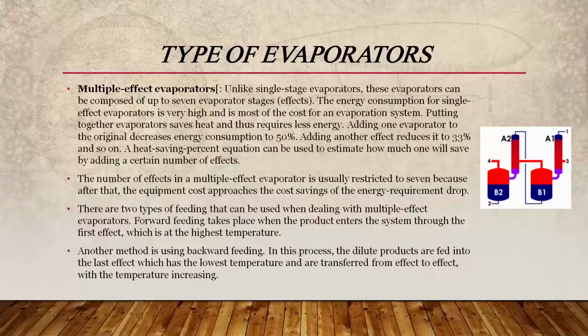Another method is the backward feeding. In this process, the dilute products are fed into the last effect, which has the lowest temperature, and are transferred from effect to effect, with the temperature increasing. Originally designed for concentrating sugar in the sugarcane juice, it has since become widely used in all industrial applications where large volumes of water must be evaporated, such as salt production and water desalination.